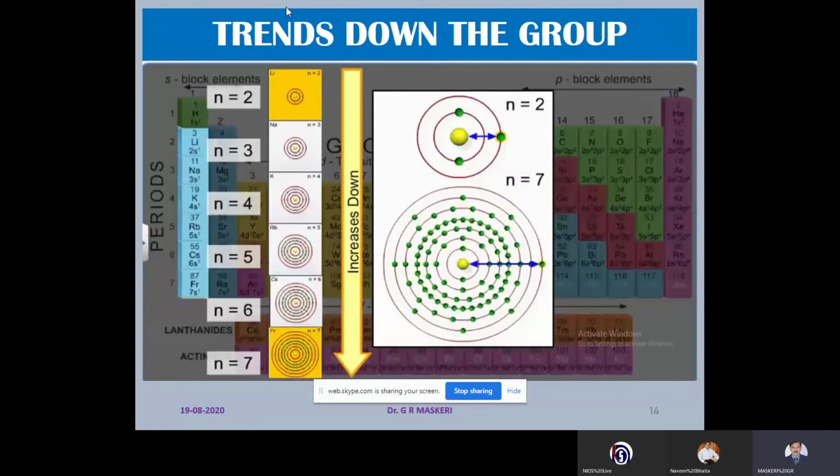It is all because of the electronic configuration. Now coming to the groups, why down the group there is increase in the size? It is because the number of shells goes on increasing. In the first group, lithium has 2 shells, n is equal to 2. And down the group, quantum number increases. For francium, n is 7. As quantum number increases, number of shells increases, size of the atom also increases.